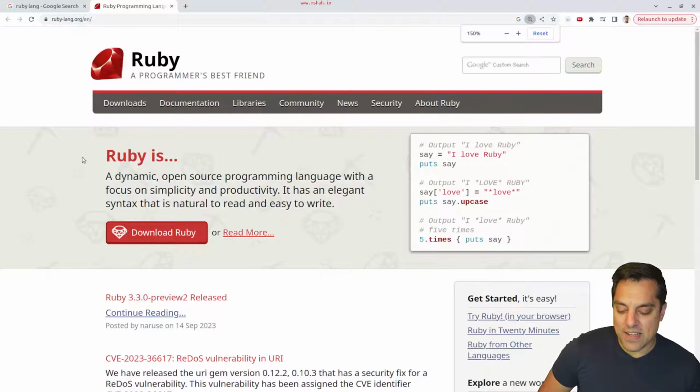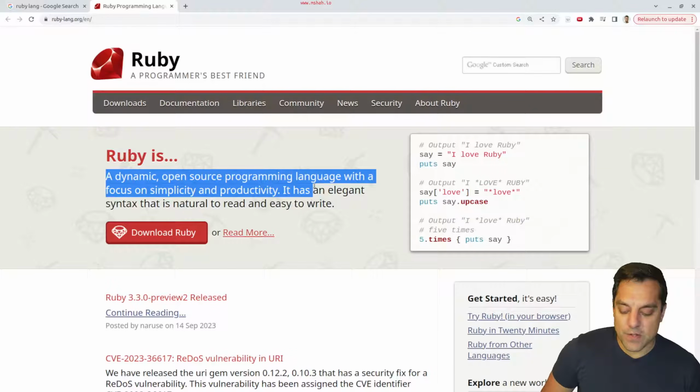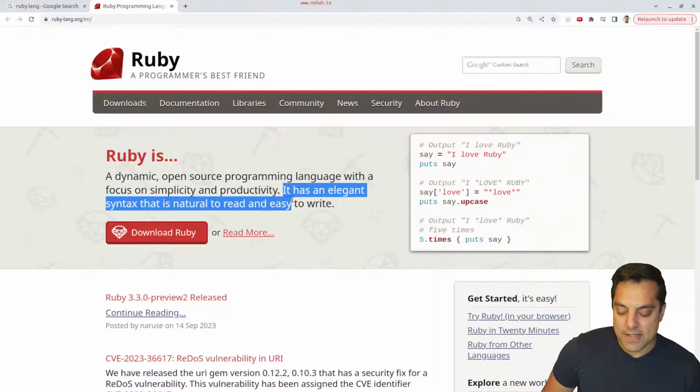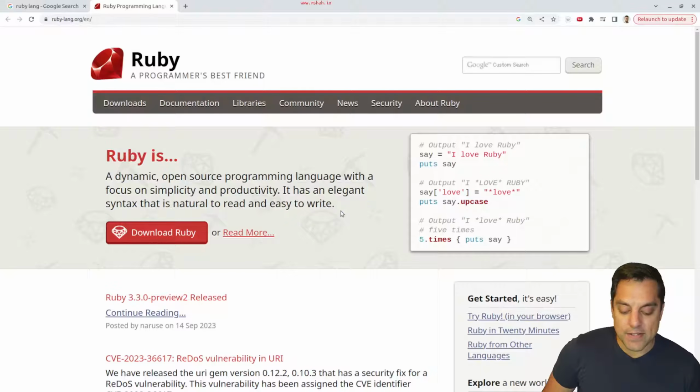Looks like the wiki is pretty accurate on what Ruby is: a dynamic, open source programming language with a focus on simplicity and productivity, which I like those things. It has an elegant syntax that is natural to read and easy to write. Great. And we've looked at some programming languages like Pascal, for instance, that have a history of being very readable, and that's a real focus of the language, and writable once you get practice. But if we can get both of these, that sounds very exciting to me. So let's go ahead and see how this language is.